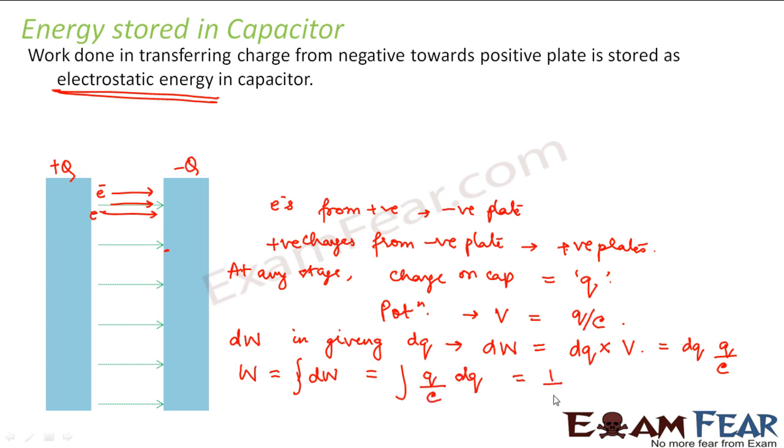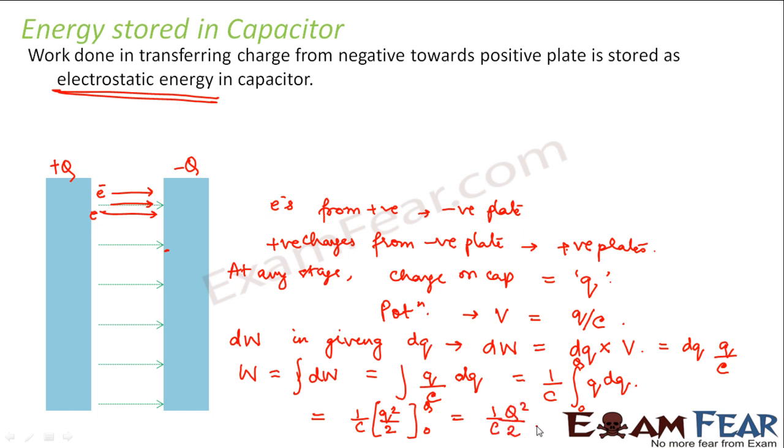So this will be equal to 1 by C integration of Q dQ, where Q varies from 0 to capital Q, where capital Q is the total charge on the capacitor plate. So this becomes 1 by C Q square by 2 from 0 to Q. So this becomes 1 by C Q square by 2.